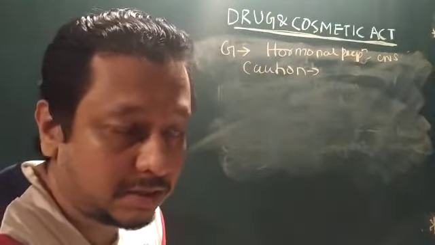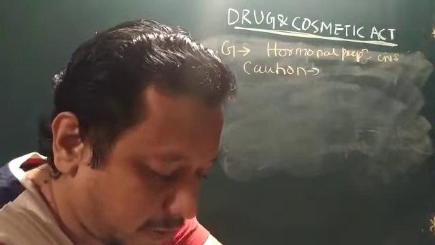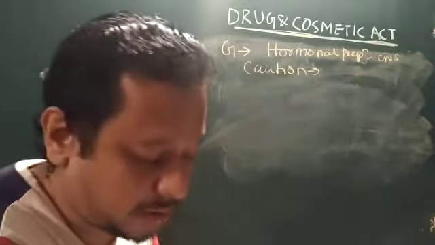So it is dangerous if you take this drug without medical supervision. Like you have testosterone, primidone. These drugs I have already discussed.